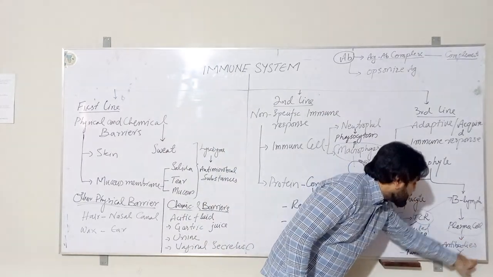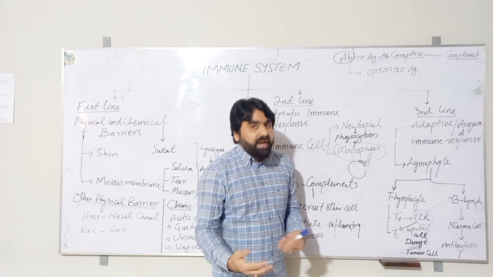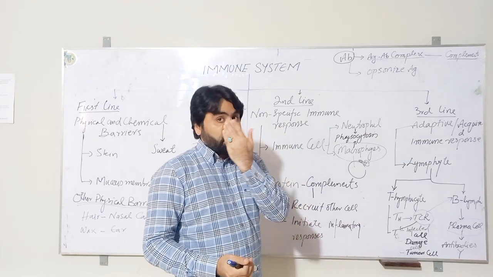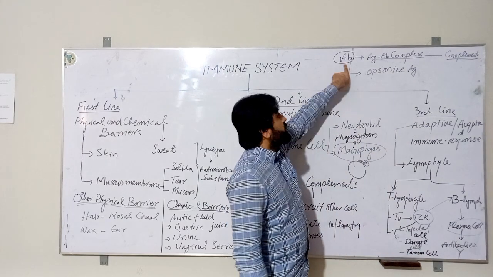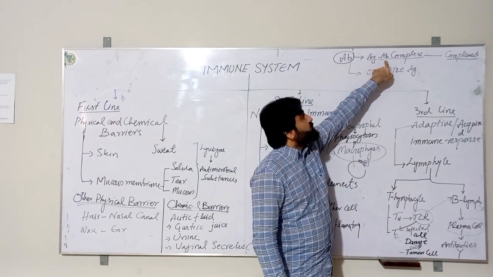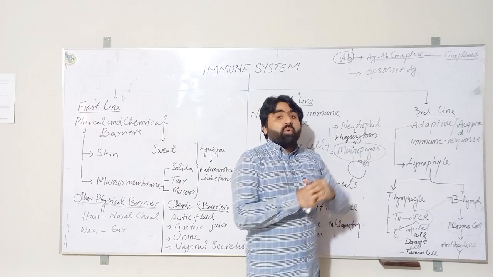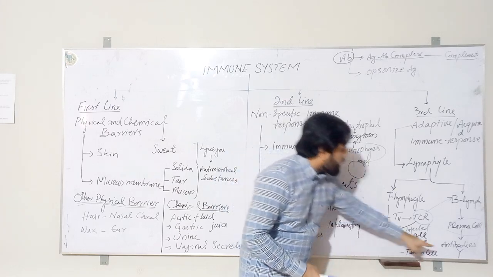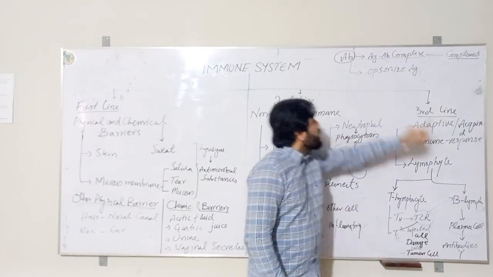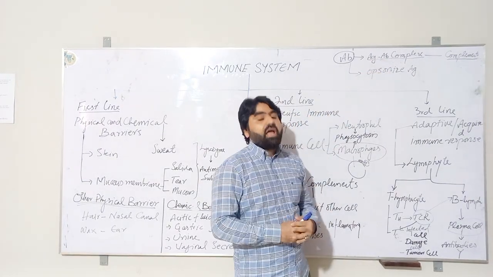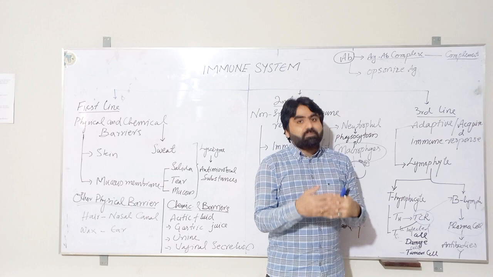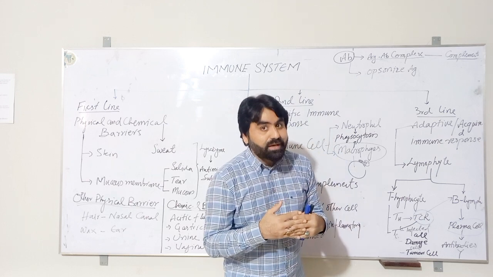Now, what is the function of antibody, or what do antibodies do in our third line of defense? So the antibody attaches to the specific antigen which elicited the production of this antibody. This antibody attaches to that specific antigen and forms an antigen antibody complex which is known as an immune complex.